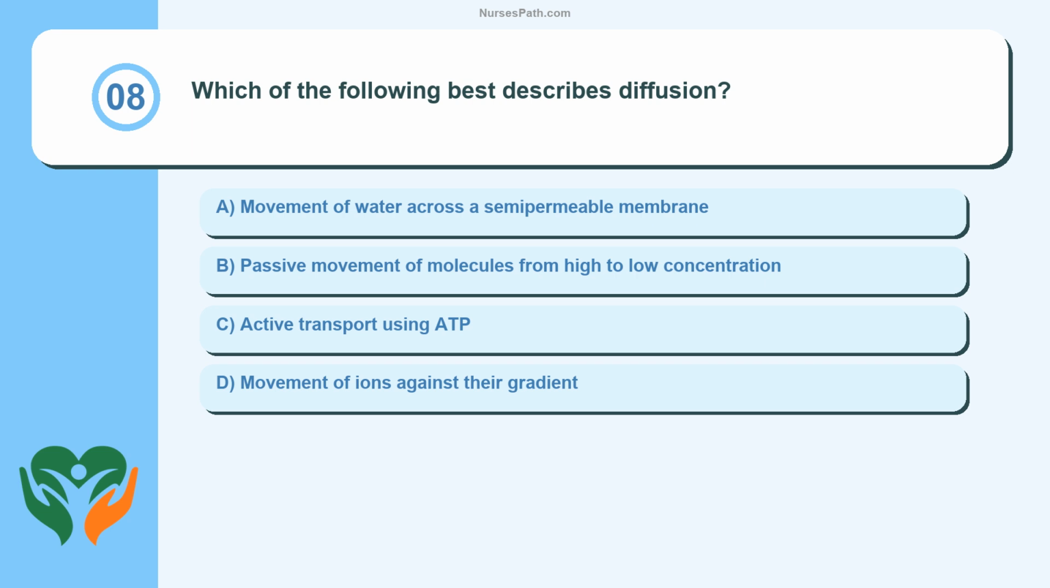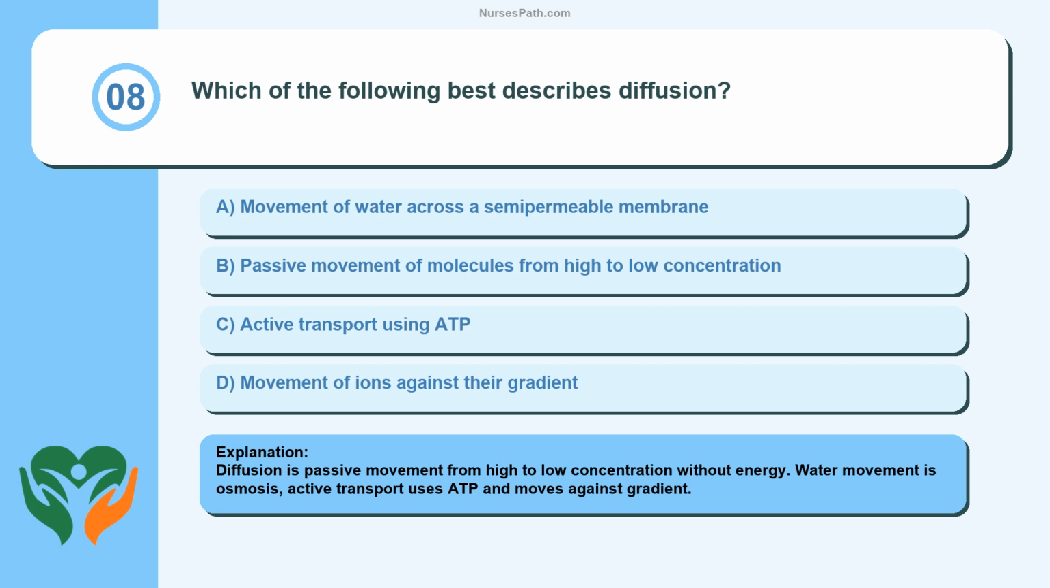Question 8. Which of the following best describes diffusion? Movement of water across a semi-permeable membrane. Passive movement of molecules from high to low concentration. Active transport using ADP. Movement of ions against their gradient. Diffusion is passive movement from high to low concentration without energy. Water movement is osmosis. Active transport uses ADP and moves against gradient.